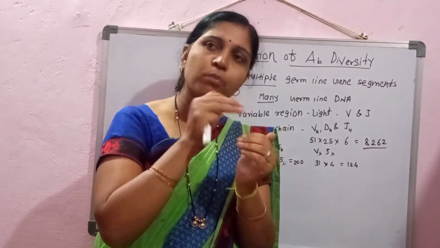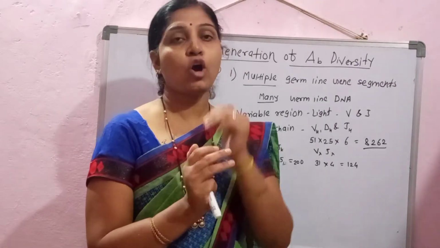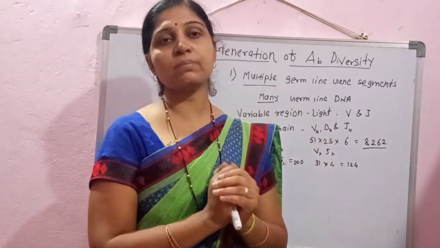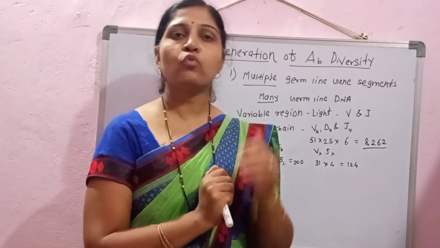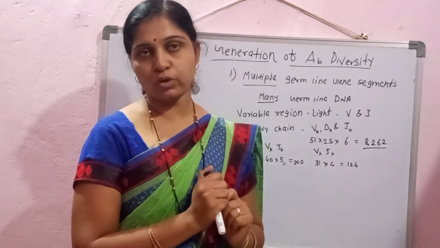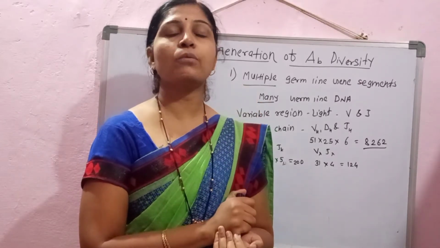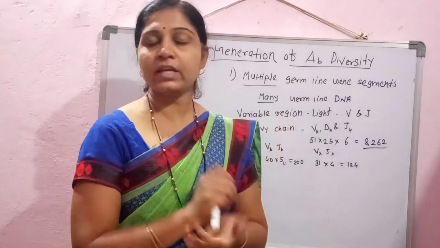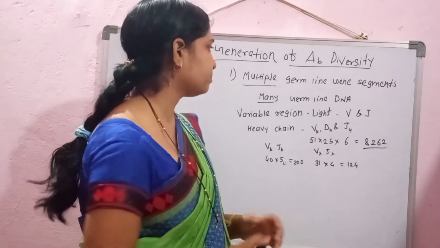As the number of combinations increases, along with that these are responsible for adding the diversity within the antibody molecule, that is the paratope of the antibody structure, that is the variable region of the antibodies. Within that there is the development of diversity.